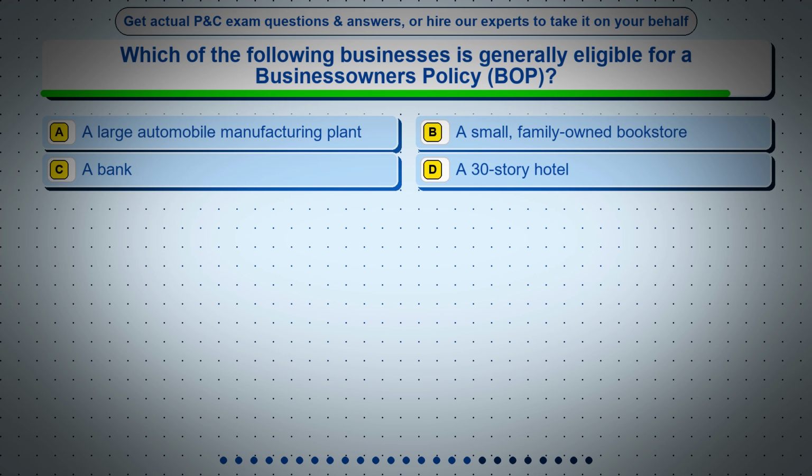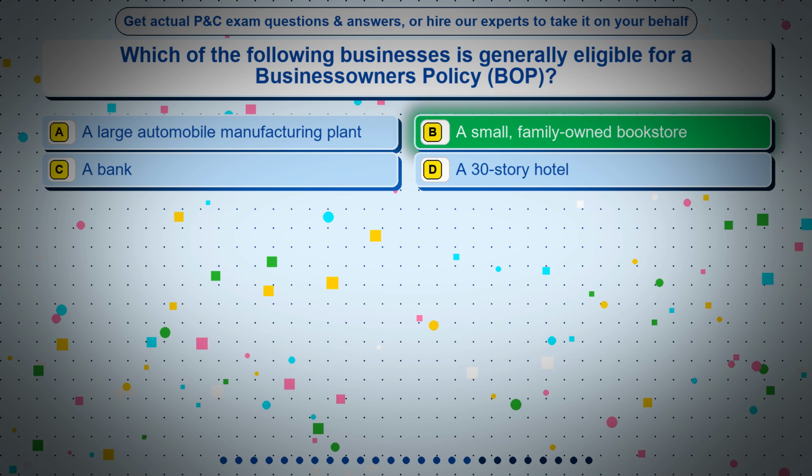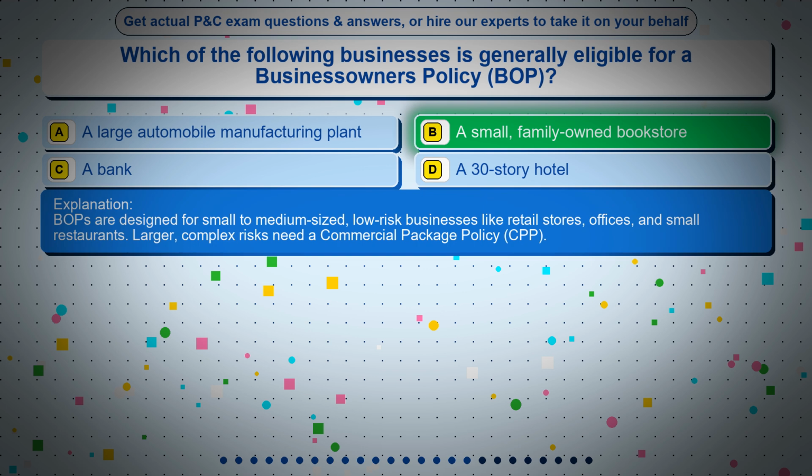Question 17. Which of the following businesses is generally eligible for a business owner's policy, BOP? Option A, a large automobile manufacturing plant. Option B, a small, family-owned bookstore. Option C, a bank. Option D, a 30-story hotel. The correct answer is option B, a small, family-owned bookstore. BOPs are designed for small to medium-sized, low-risk businesses like retail stores, offices, and small restaurants. Larger, complex risks need a commercial package policy, CPP.